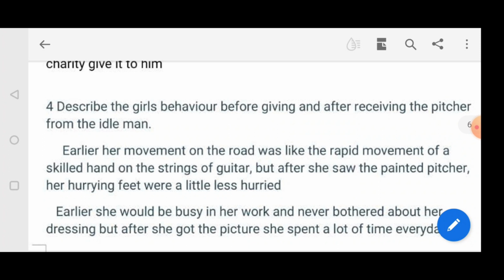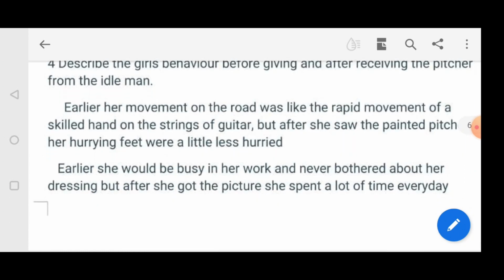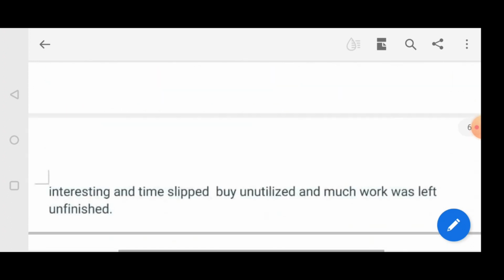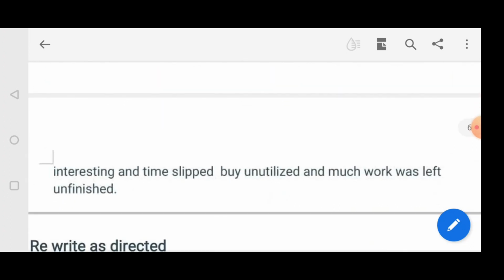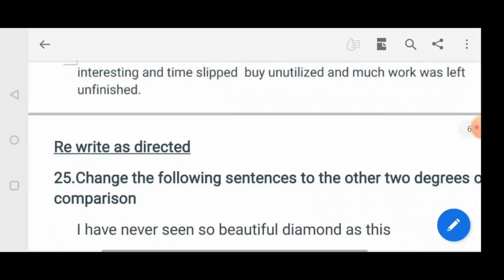But after receiving it, her hurrying feet became less hurried. Earlier she was busy in her work and never bothered about her dressing. But after she got the picture, she spent a lot of time every day gazing at it, time slipped by unutilized, and much work was left unfinished. She started to concentrate on her hair and on that picture, so almost all her work was left unfinished.